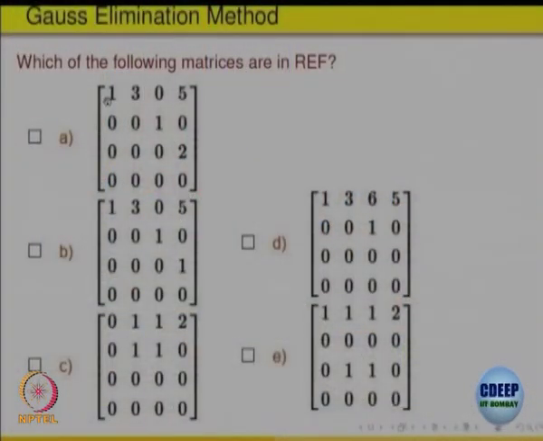So, okay, clear. So, out of this which one is, let us look at the first one. So, A says what, right. There is a non-zero entry here, there is the first place. The second one it comes at the third place, third column, and this one comes at the fourth, and bottom is 0. So, the first matrix is in row equivalent form.